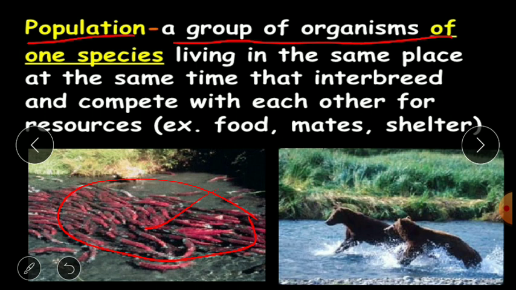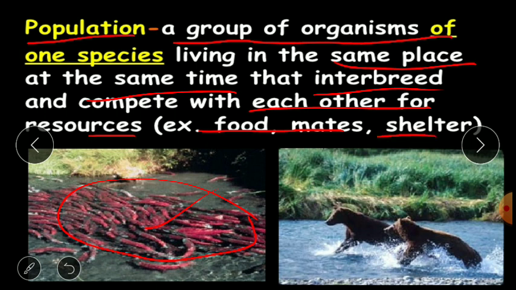So a population is a group of organisms of one species living in the same place at the same time that can interbreed. Interbreed means they can reproduce with each other, and they compete with each other for resources like food, mates, and shelter. Mates are reproductive partners, and shelter is the home where they stay or live.